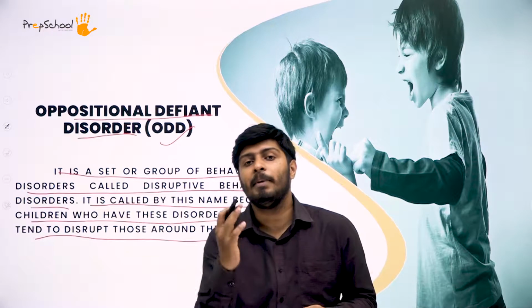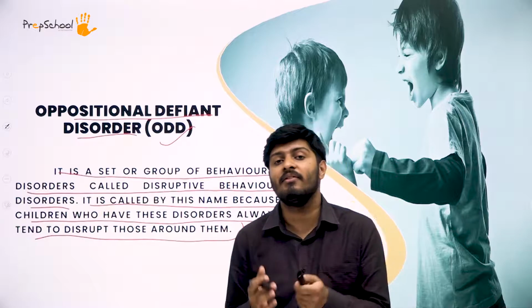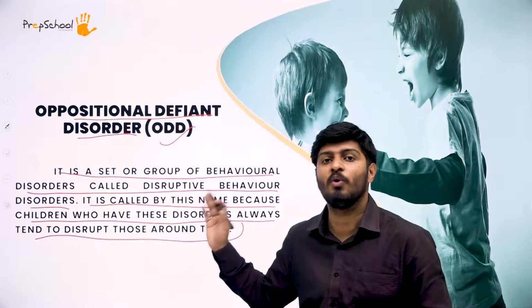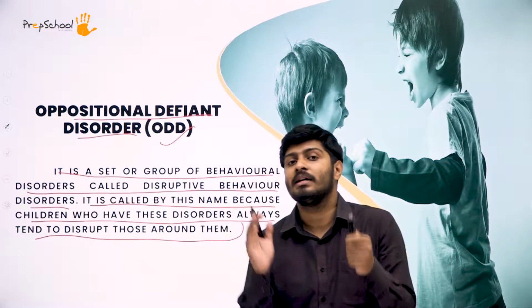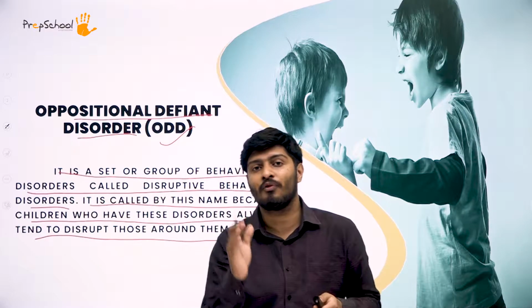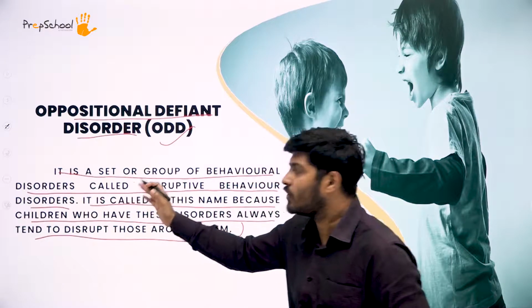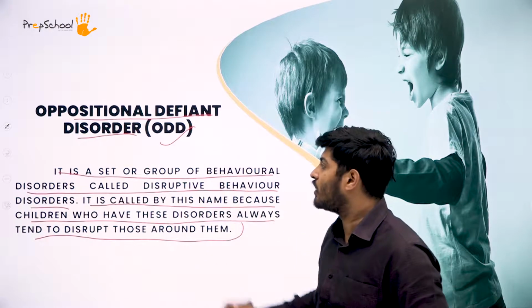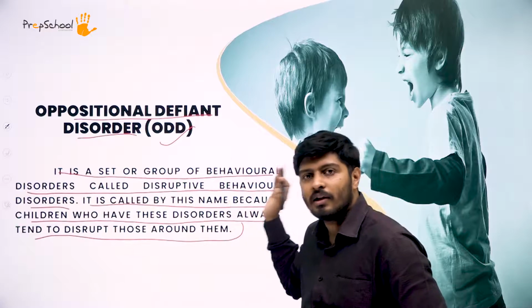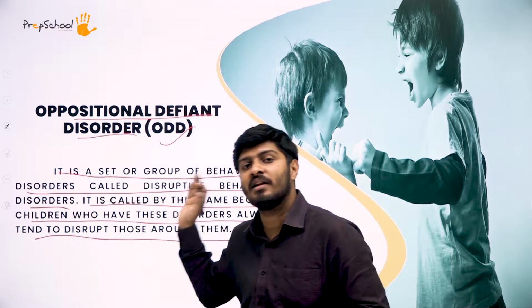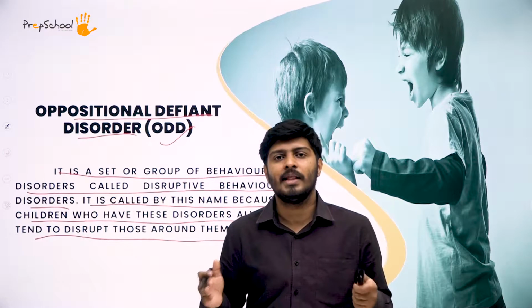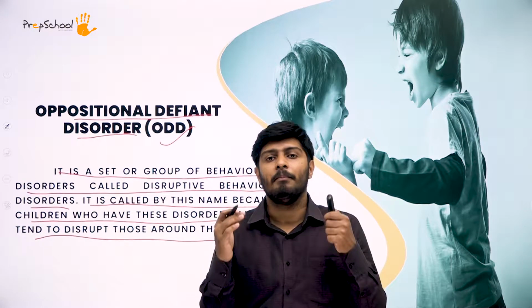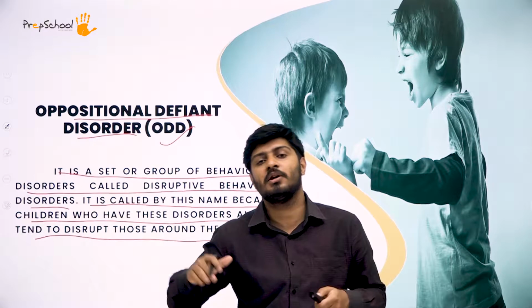So generally, people who are living around them, people who are getting involved around them, will always be disrupted by these people who have ODD. So what exactly is the state of ODD? A disorder of ODD states that a person who has such a disorder shows disruptive behavior. That disruption they will show around people. So they will be disturbing everybody around them. They will not be keeping silent. They will not be quiet. They will always disturb people around them.